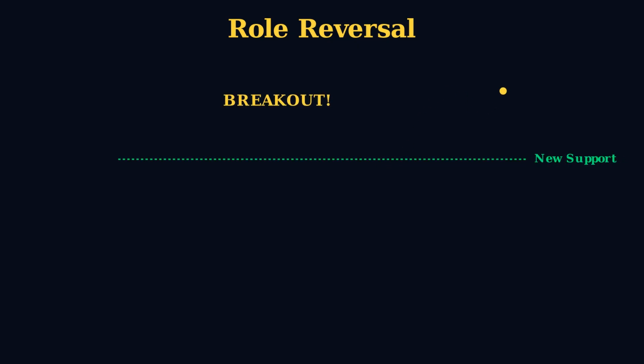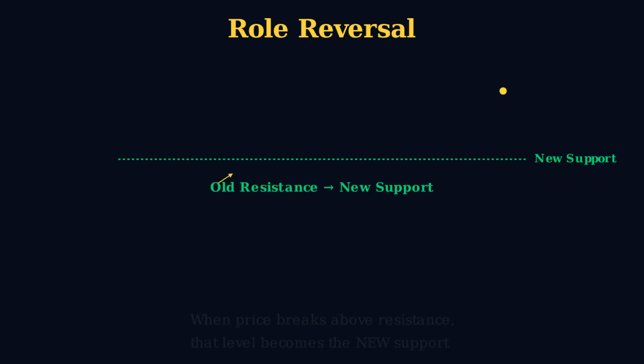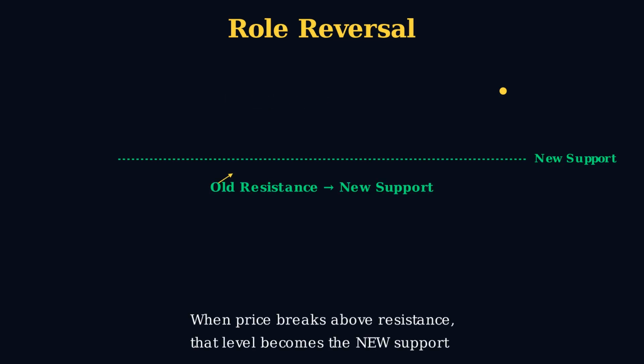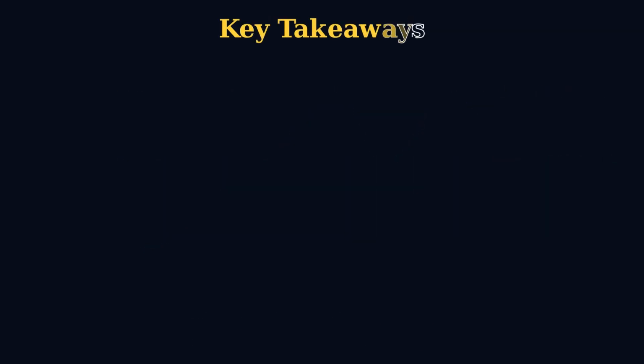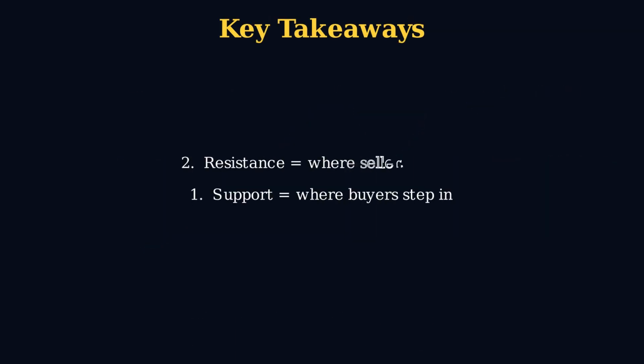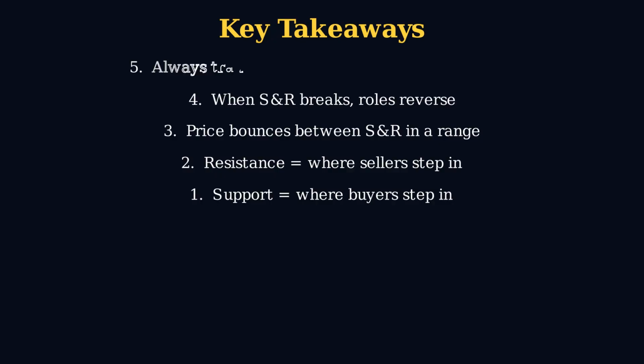Let's recap. 1. Support is where buyers step in. 2. Resistance is where sellers step in. 3. Price bounces between them in a range. 4. When support or resistance breaks, the roles reverse. 5. Always trade with the structure, not against it.